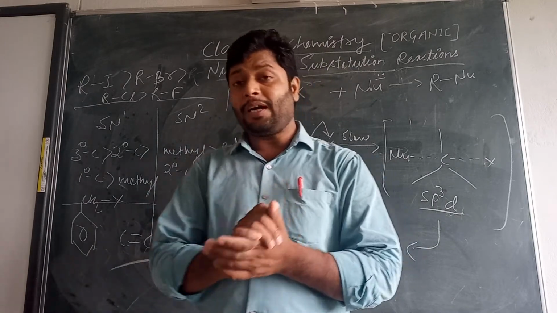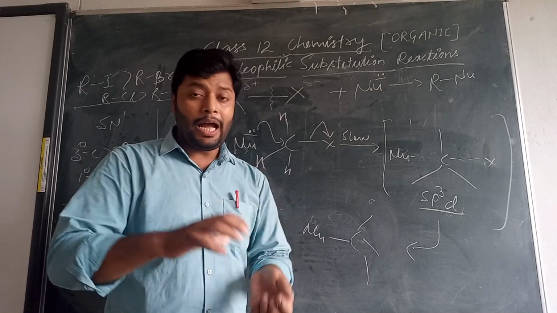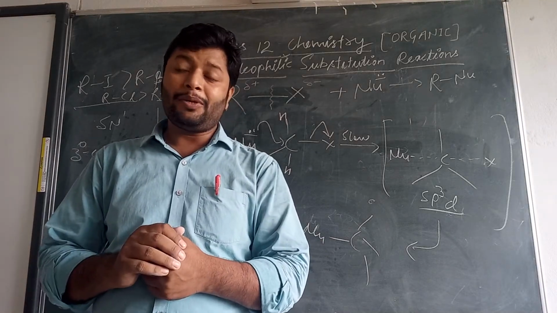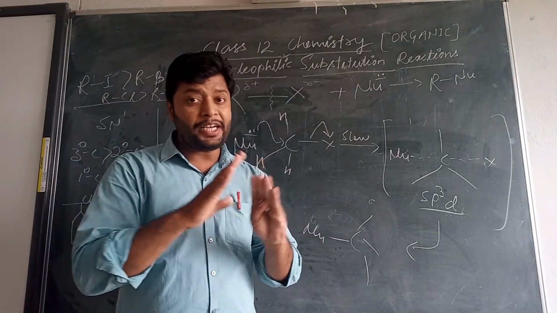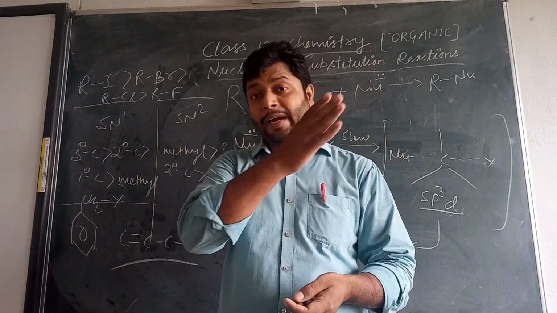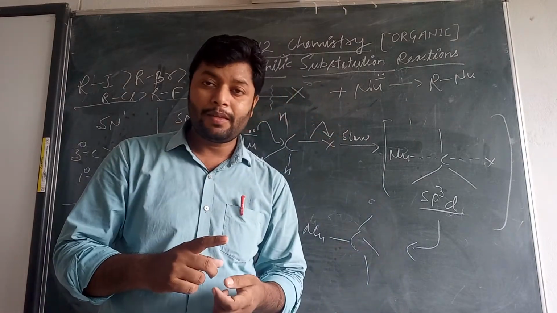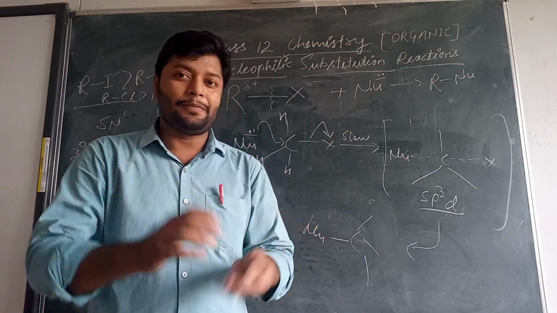Now we have to learn some more examples from SN1 and SN2 mechanism, because we have different nucleophiles, to indicate how they attach and how they displace the halogen from the haloalkanes. Let's discuss the different nucleophiles one by one.